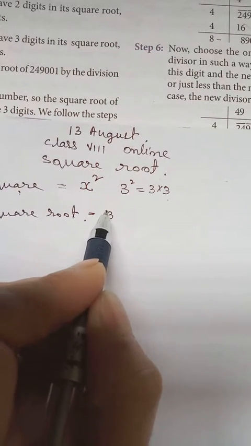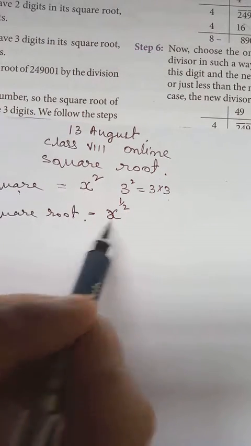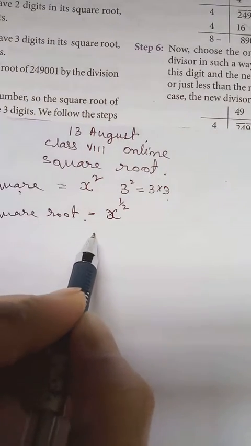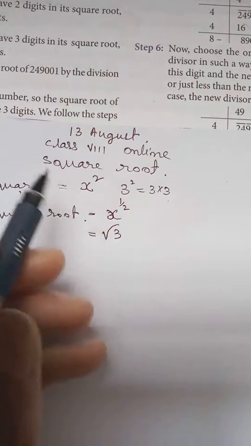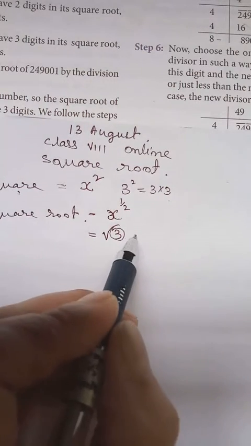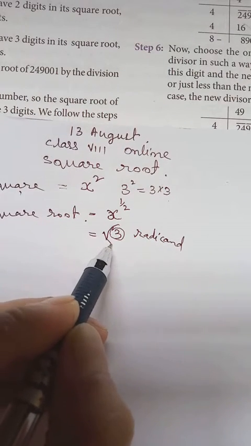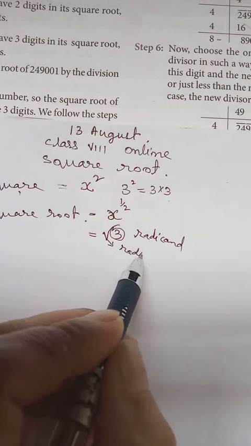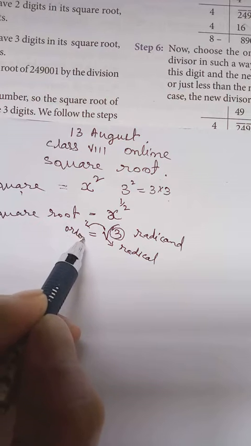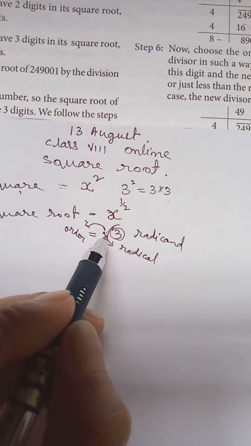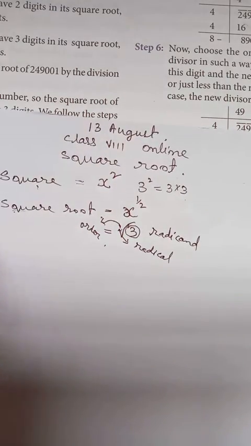If I write x to the power 1 by 2, here we double, here we half. That is what we call square root. So like if we have square root of 3, this one which we write down, we call it radicand, and this sign here we call it radical. Then whatever we write here, we call it order. If there is no value here, that means this is power 2, order 2. So when it is order 2, we used to say square root.